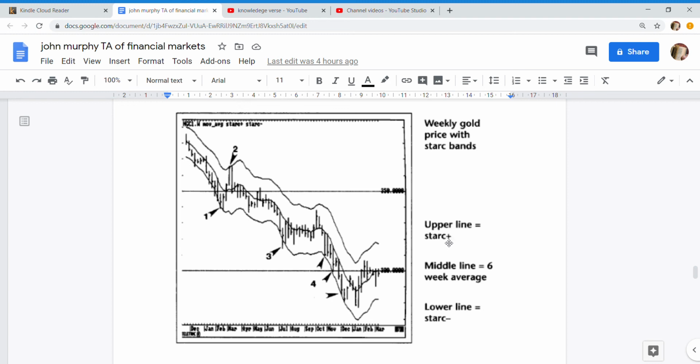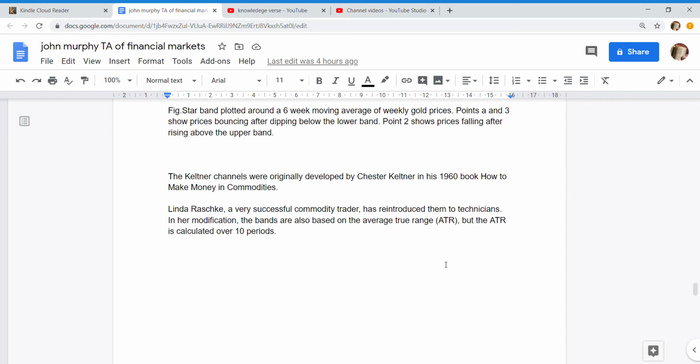The Keltner channels were originally developed by Chester Keltner in his 1960 book How to Make Money in Commodities. Linda Raschke, a very successful commodity trader, has reintroduced them to technicians. In her modification, the bands are also based on the average true range ATR, but the ATR is calculated over 10 periods.